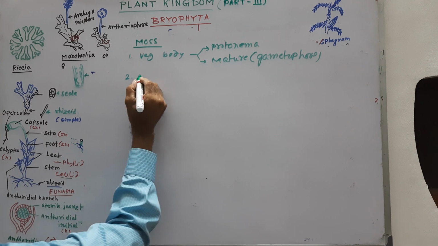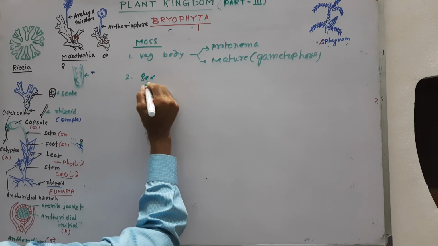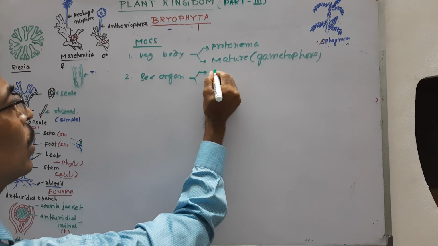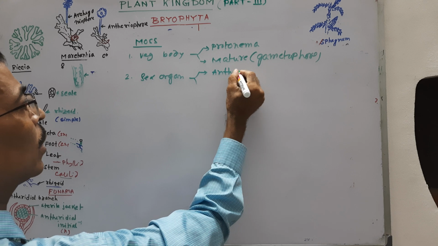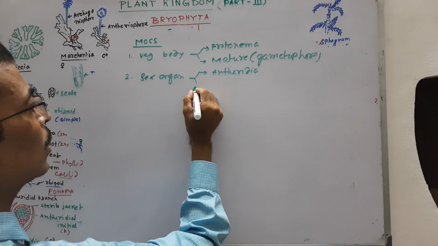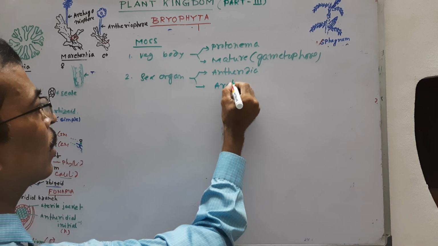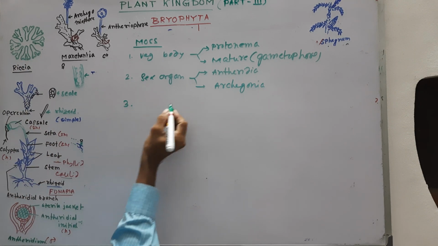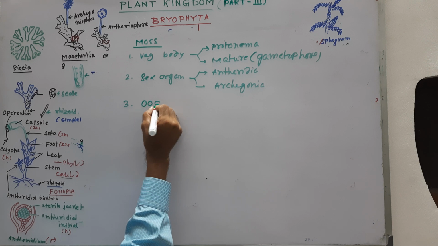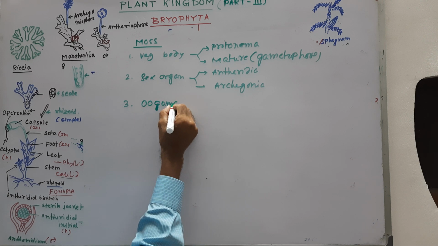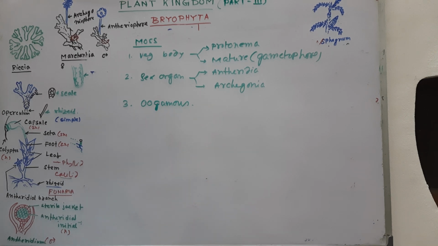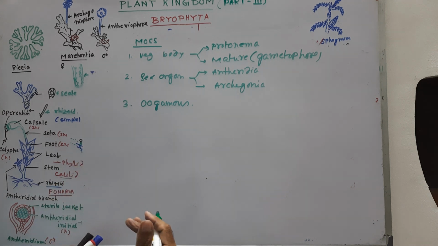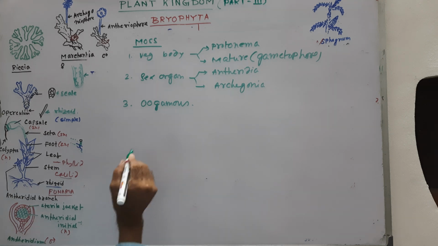Next, about their sex organs, just like the other groups: Antheridia and Archegonia. About their reproduction, oogamous type, always. But here you should remember that in all cases the sporangia produce one type of spores, that is, they are homosporous in nature.